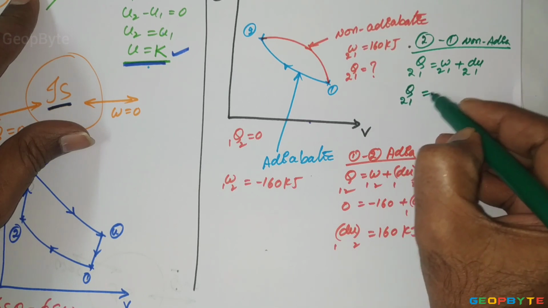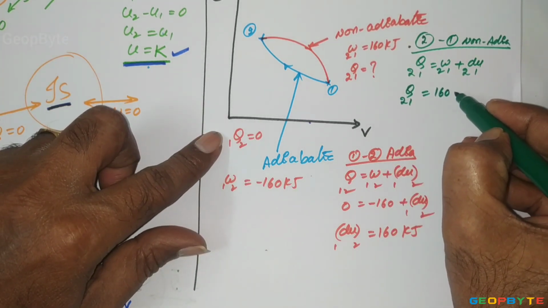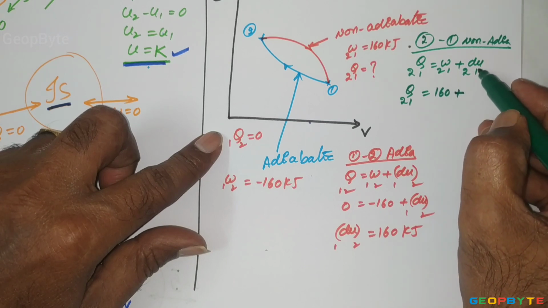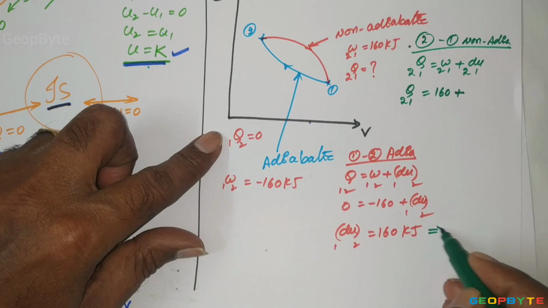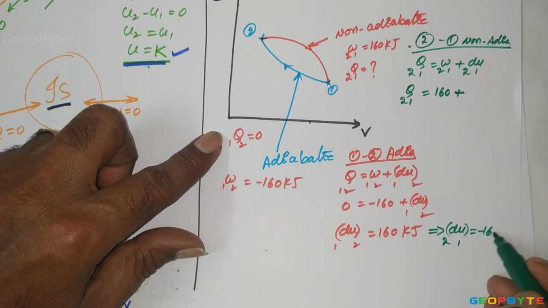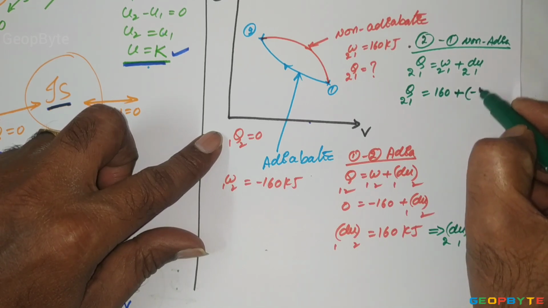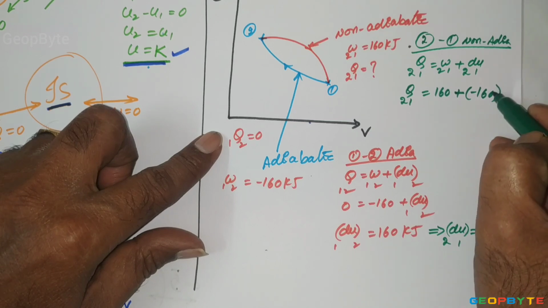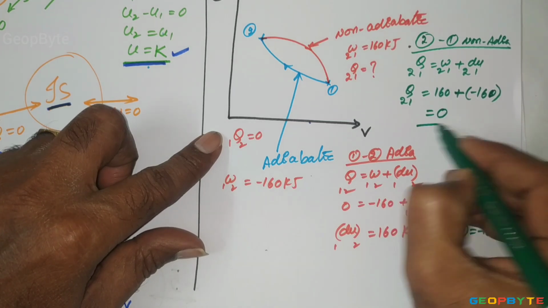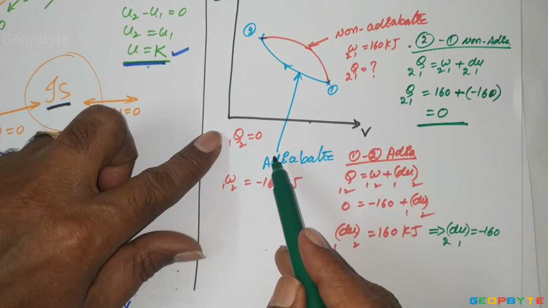Q221 is equal to W221 plus dU221. dU122 is 160, then dU221 is minus 160. Then it is minus 160 plus 160, minus 160 minus 160, equal to 0. So the heat transfer for 221 is equal to 0.